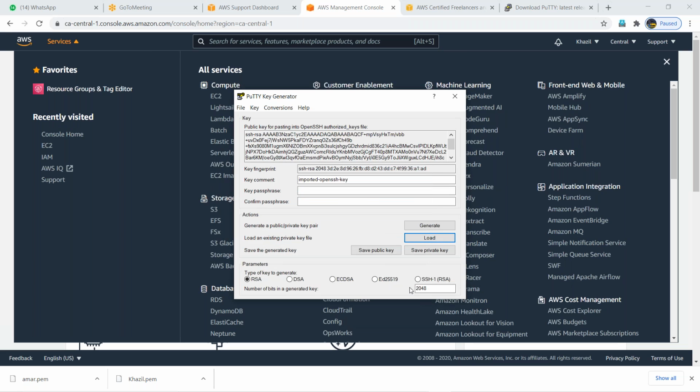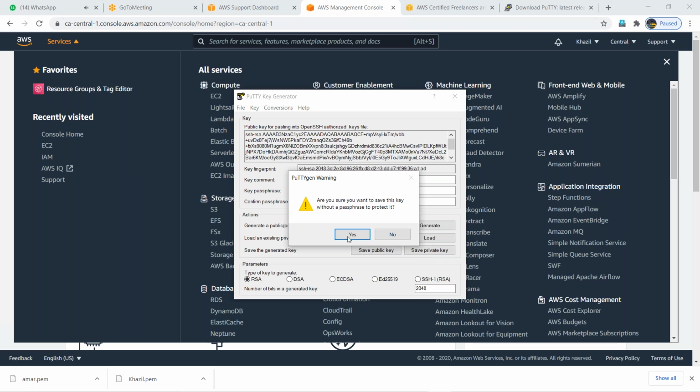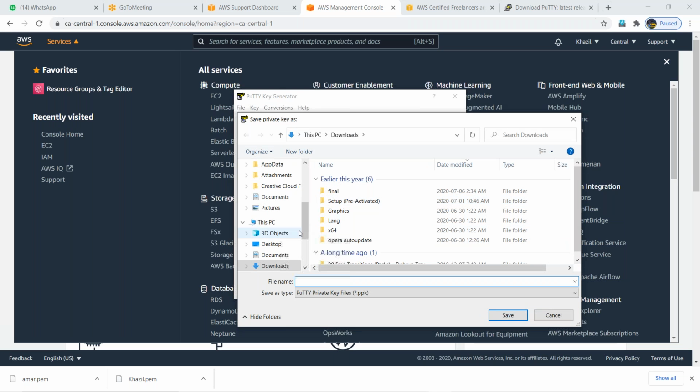And here I have two options: save public key, save private key. Which key do I need, Rupesh? Private key. I don't need the public key. Already username, I know that. Select private key. So I loaded a PEM key, and I'm saving the private key now. Go to wherever. Already you saved it, no need to do that. With the same name, I'm saving it. Any doubts? Understood. Yes, I got it.